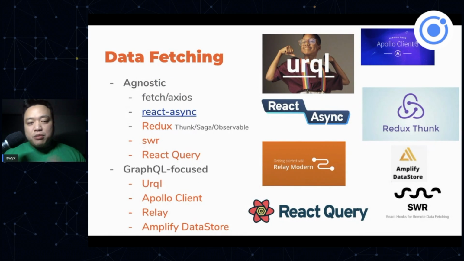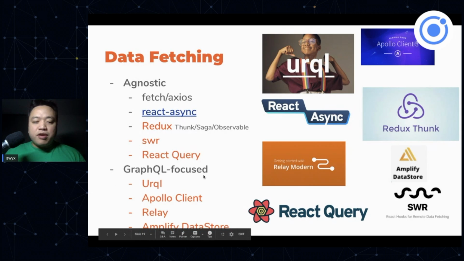Data fetching. There are so many libraries, and I kind of split them into data model agnostic and then GraphQL focused, and that's how I see the world. So there's obviously native fetch, and then there's Axios, but there's also React Async, which I actually like over Axios. And then there are integrations with Redux, SWR, and React Query. These don't force you to use GraphQL. You can use GraphQL with them if you want, but they are very nice layers that interact with REST APIs. And then here are all the GraphQL focused clients, and all of them are seeing active development as well.